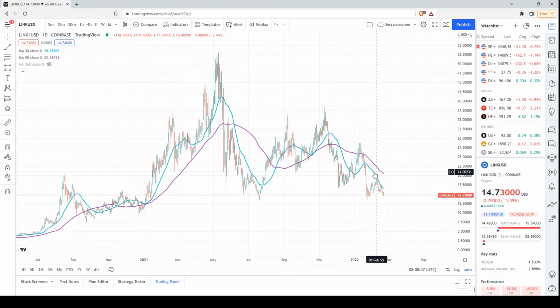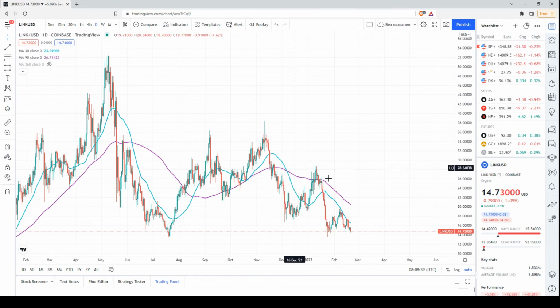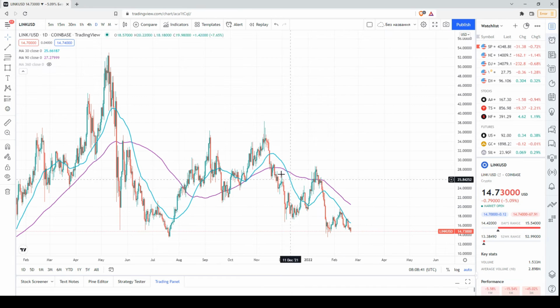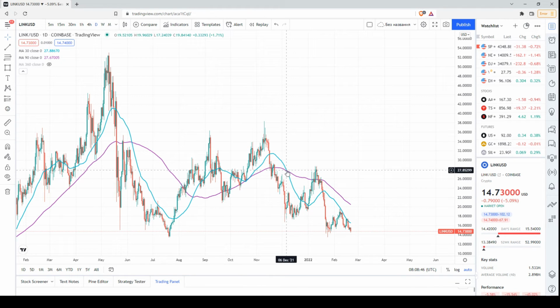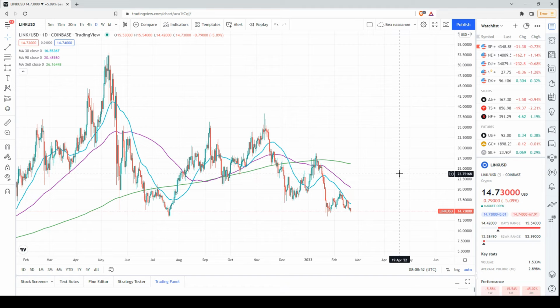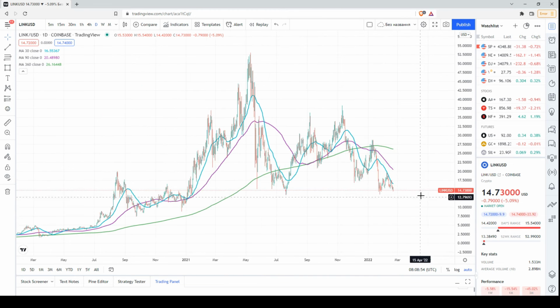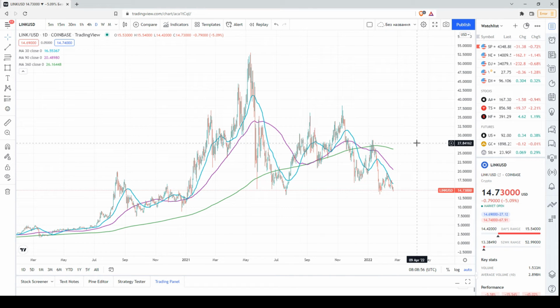It is below the 90-day moving average as well, or the 3-month moving average. We had a bearish moving average crossover here. I used to highlight it many times in December and in January. And of course, we're also below the 1-year moving average, so we're below all 3 key moving averages. With this in place, I would like to highlight that we have a clear downtrend, or not downtrend, a bearish pressure.